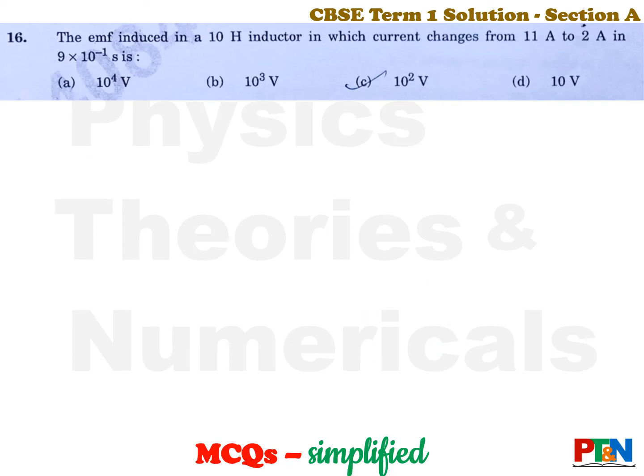Next one. The EMF induced in a 10 Henry inductor in which current changes from this value to this value in this time. Very simple. What is the EMF induced? Simple, straight away formula application. Let's see the answer. E is equal to minus L di dt. Have control on formula. The moment you get the right formula, it's very easy. So put the values, minus L di dt, you get the value E is equal to 100 volt, that is 10 to the power 2. That is option C.